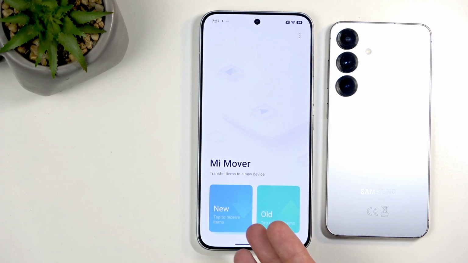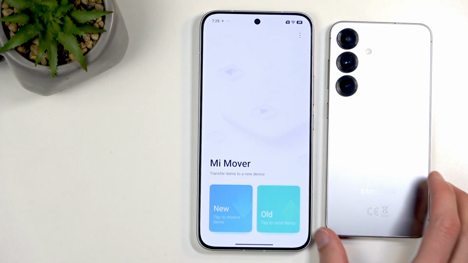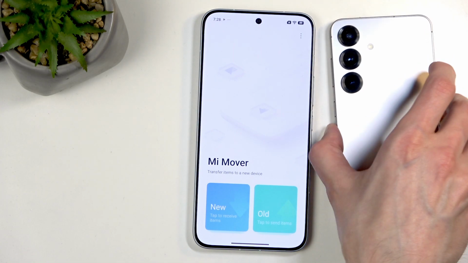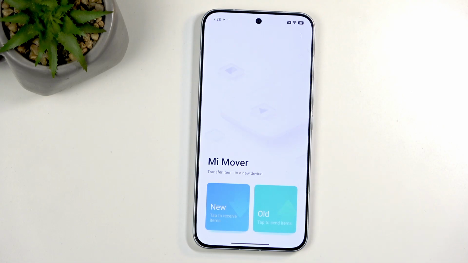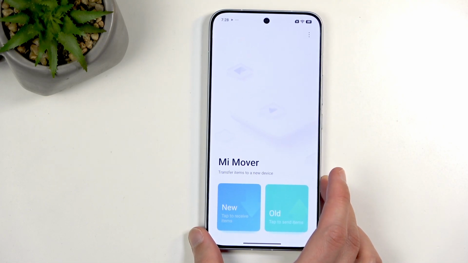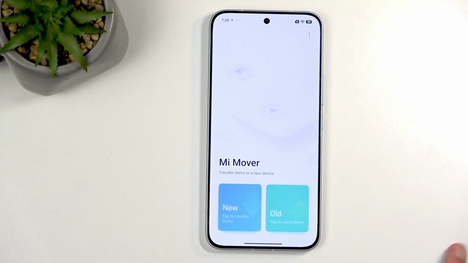Companies create these applications to help you move data to their brand of device and in between their brands, and it's very nice and works great. But obviously these applications aren't designed to help you move out of the company's brand using their application. That would be a kind of stupid business choice to help you move out of their products using their applications they invested money to create. So you'll always be using the application of the phone that you're moving to.